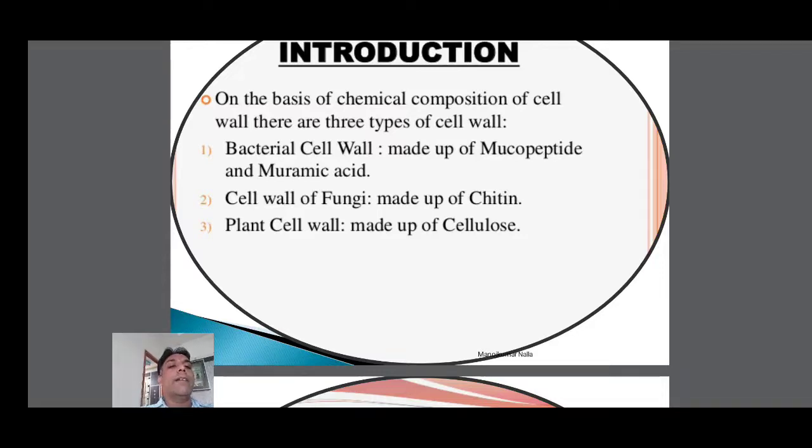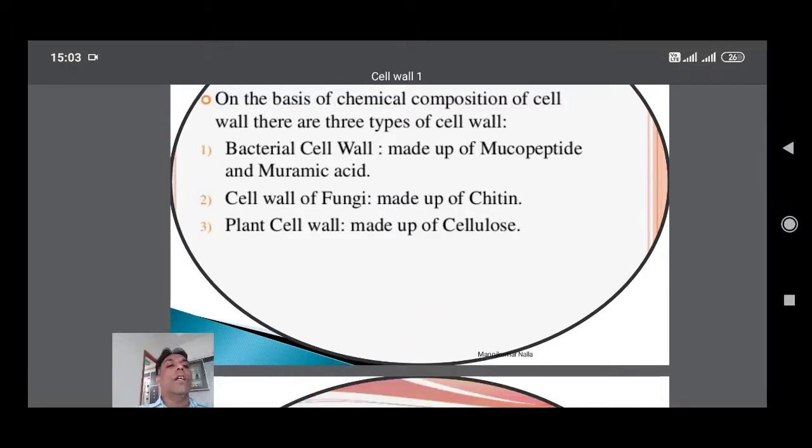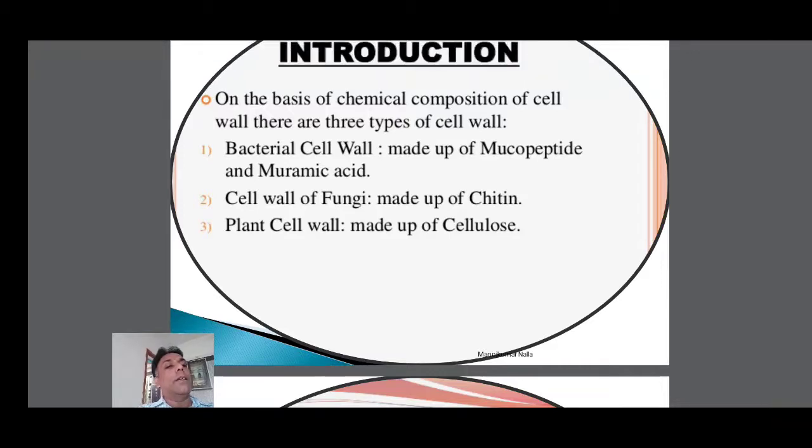At the same time, the fungal cell wall is made of chitin. Chitin is also a type of carbohydrate. The plant cell wall is made of cellulose. Cellulose is the largest carbohydrate polymer in living cells, made of glucose polymers.